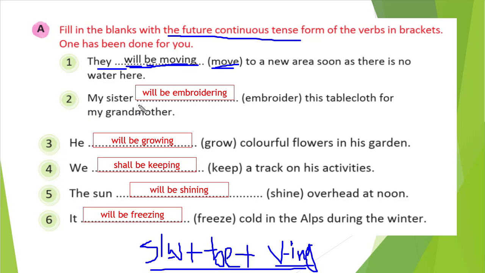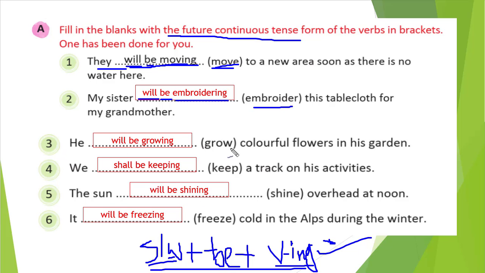You can see the second one: my sister blank space embroidered this tablecloth for my grandmother. So here in the future continuous tense, first shall or will. My sister is singular, so we will write will. Then be as it is, and embroider we will write with ing, so it will be embroidering this tablecloth for my grandmother. That is simple, we are only forming our verbs in this format.